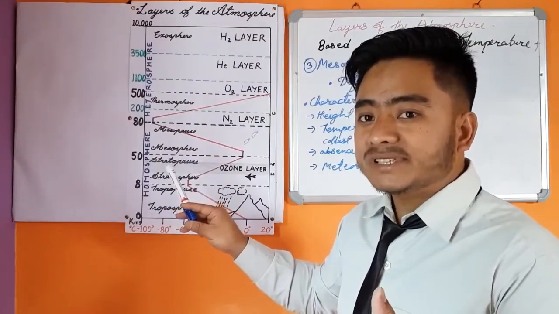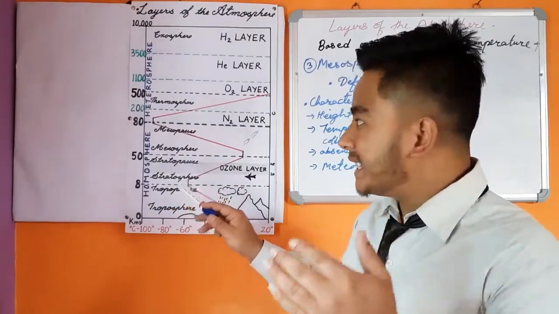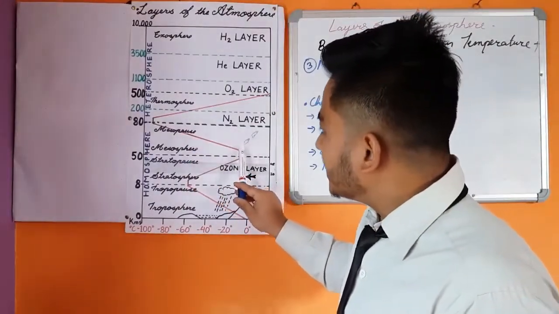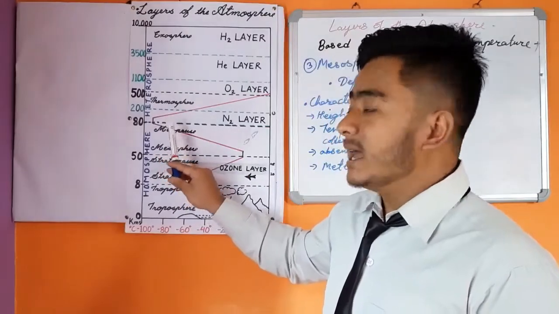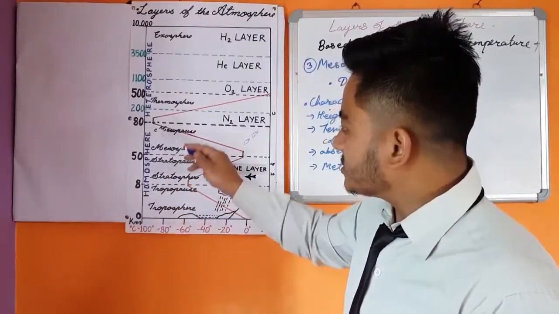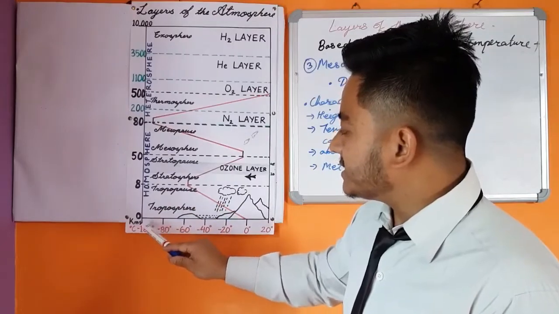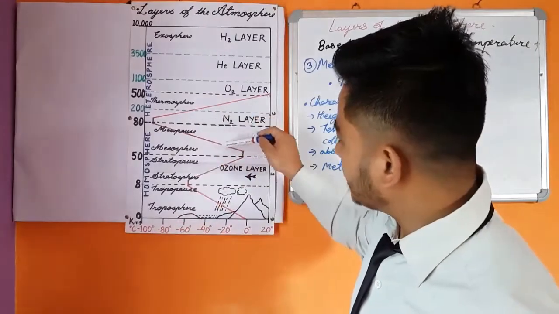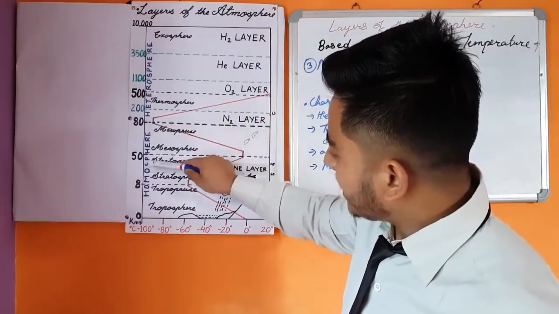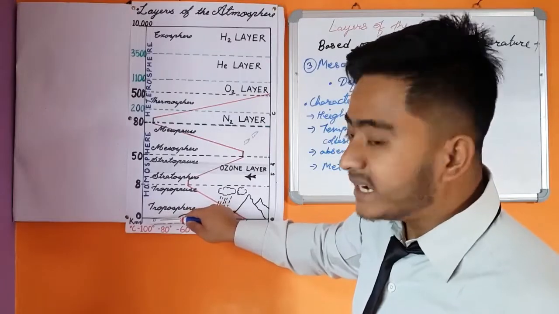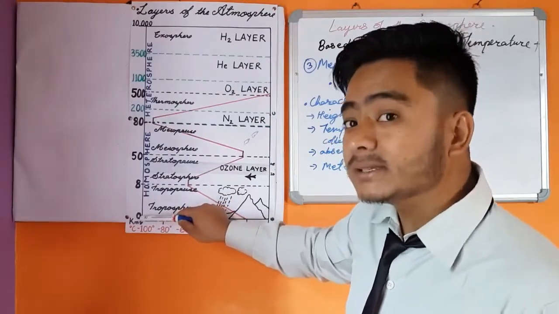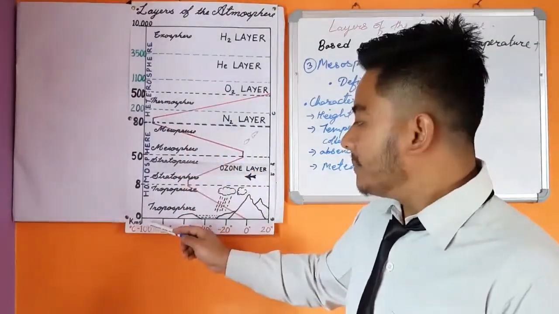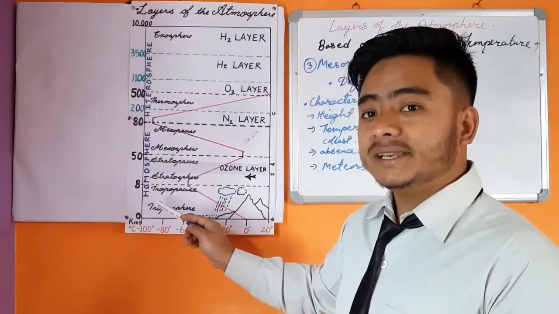In short, it can be said that inversion of temperature takes place in this layer, as a result of which the temperature decreases with increasing height, and sometimes falls to minus 90 or minus 100 degrees Celsius. You can see the red line here, and if you look exactly below, it is approximately minus 90 or minus 100 degrees Celsius. The temperature falls to minus 100 or minus 90 degrees Celsius.